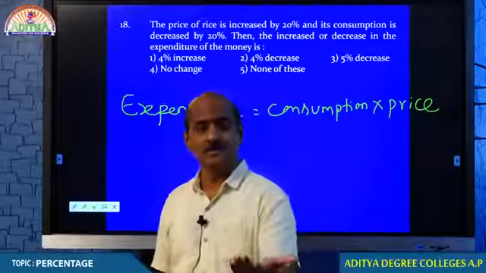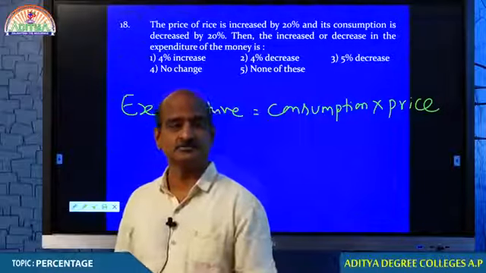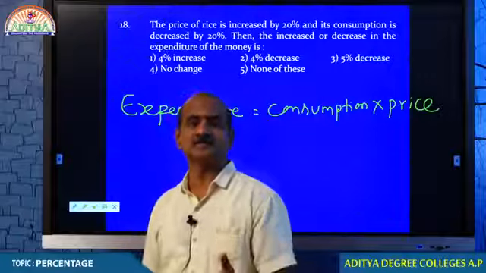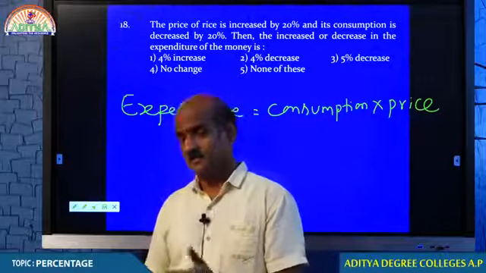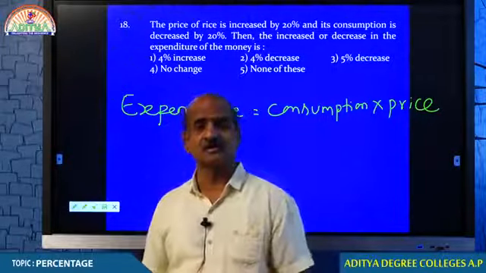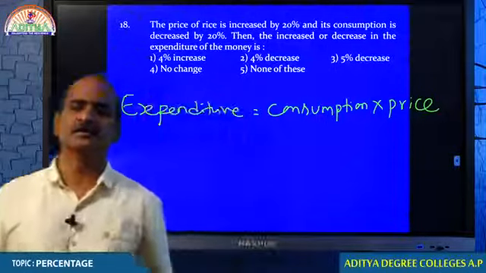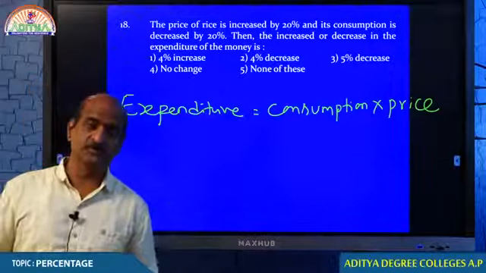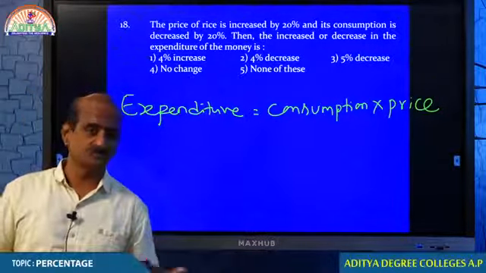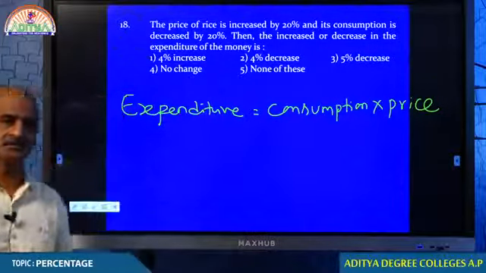Maybe some of your parents must be doing this. They are reducing the consumption because the economy has come down drastically. They have no other option, but they have to reduce. So this is how they are doing. You should reciprocate them. You must do your work so that your parents should be so happy.